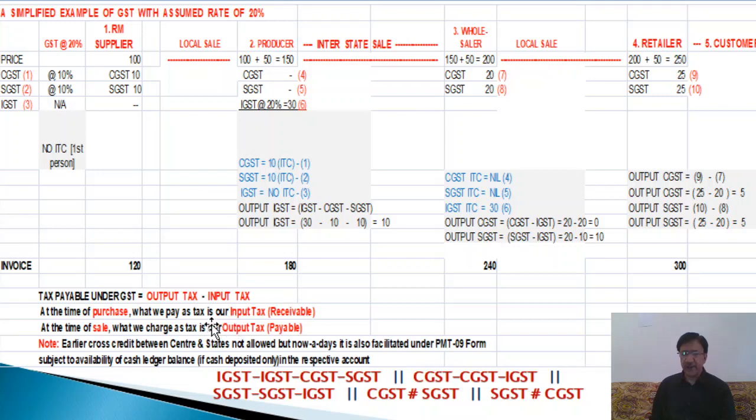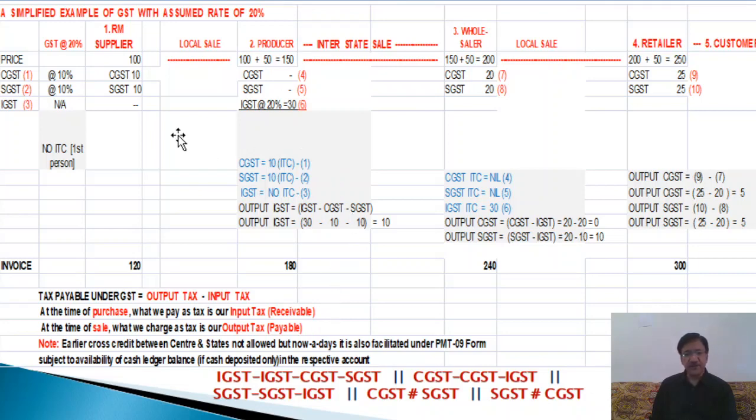So at the time of purchase, tax is input tax, it is receivable, it is treated as an asset. At the time of sale, the tax collected is output tax payable, so it is a liability. The concept must be clear, otherwise you will have difficulty while solving the accounting entries in the later part of my videos.